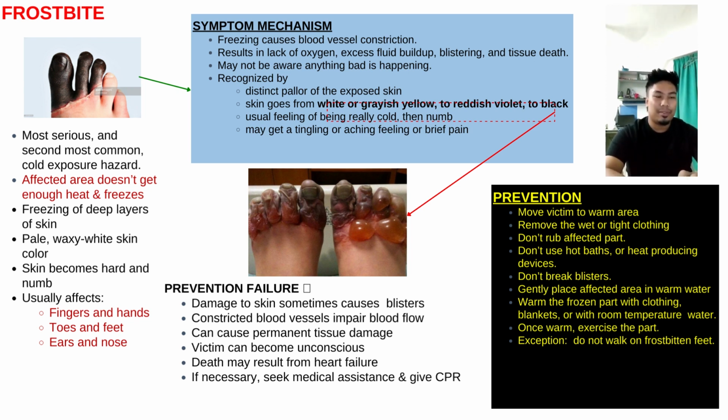How does frostbite happen? It is the most serious and second most common cold exposure hazard. The affected area doesn't get enough heat and freezes. Freezing of the deep layer of skin gives a pale, waxy white skin color. The skin becomes hard and numb, usually affecting fingers and hands, toes and feet, ears and nose.